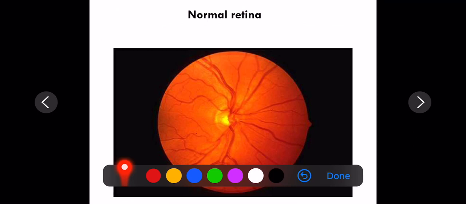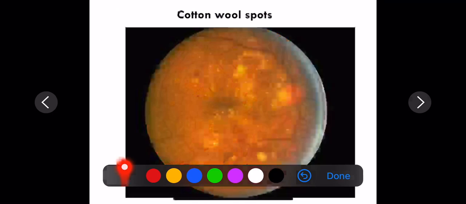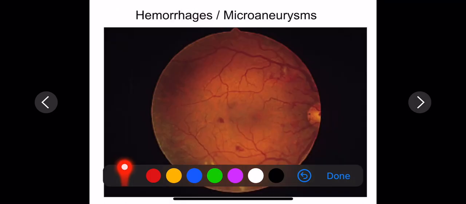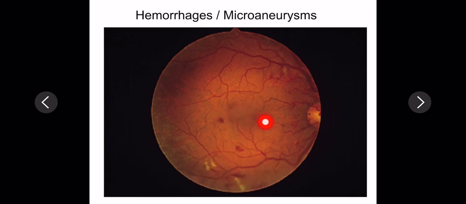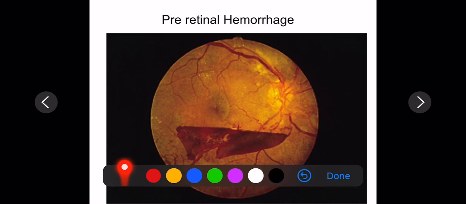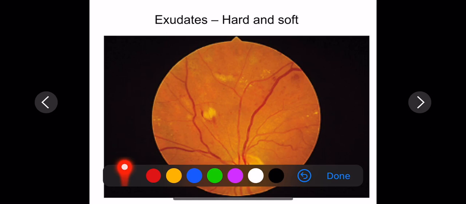Now coming to this normal retina, here you can see cotton wool spots seen in diabetic retinopathy. Then you have microaneurysms and hemorrhages within the retina. These are other findings you see in retinopathy. Then you have pre-retinal hemorrhage. In front of the retina, there is rupture leading to hemorrhage formation. Then you have hard and soft exudates within the retina. These are all changes seen in retinopathy.